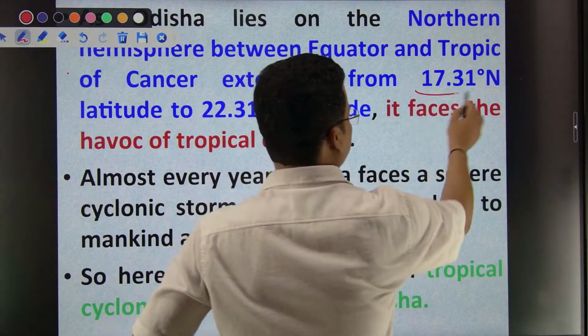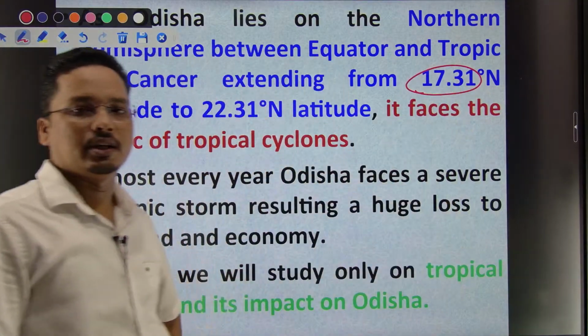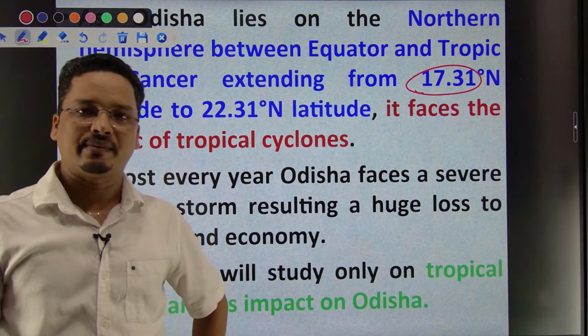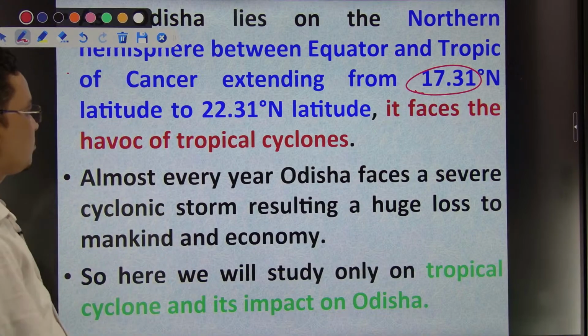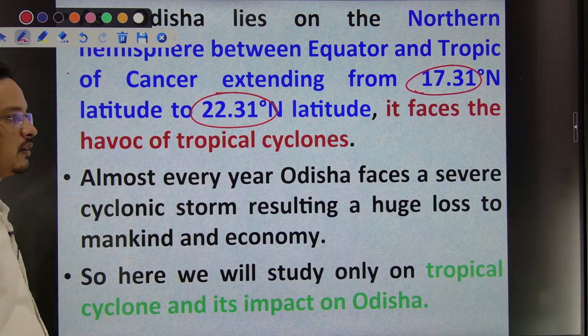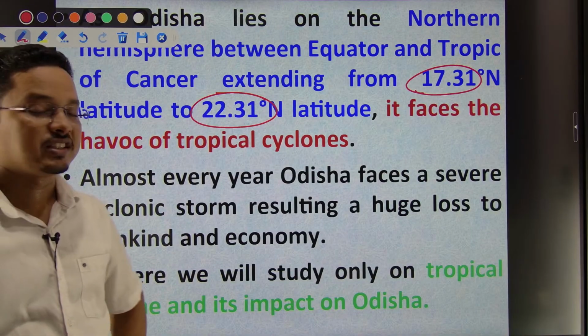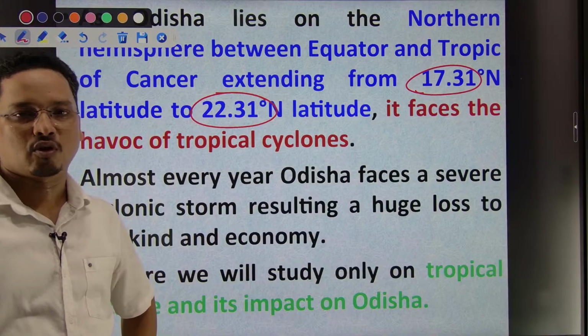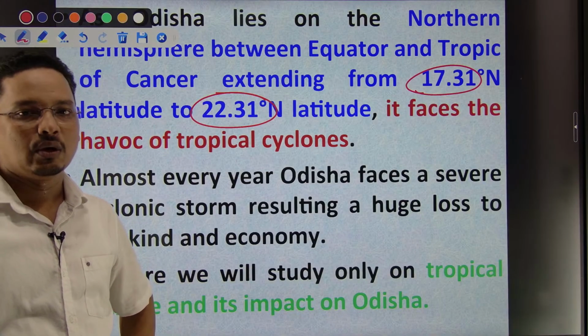Due to its geographical location, from 17.31 to 22.31 latitude. This latitude is very favorable for the formation of tropical cyclones.